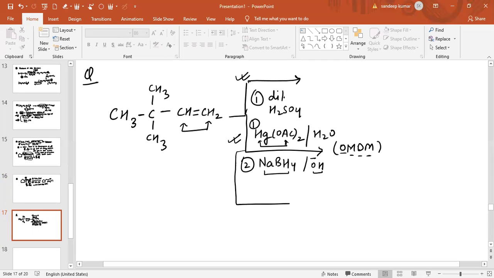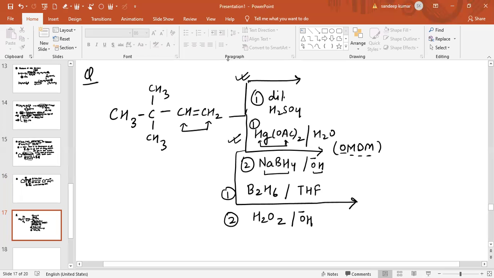Now see another path, the third path. What am I adding there? In the third path, I am adding B2H6, and along with B2H6, I am adding THF. So this I am adding in the first step. Now in the second step, I am adding H2O2, and along with H2O2 I am adding OH negative. This is clear to all of you if you have studied each and every reaction in detail. I have discussed the main and key features of all the reactions.